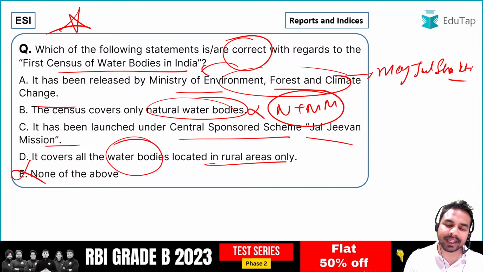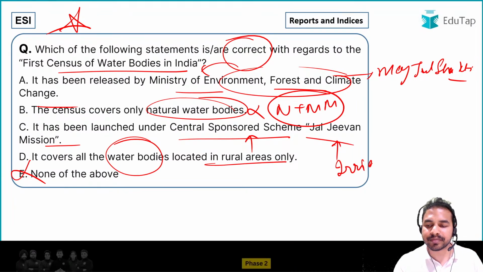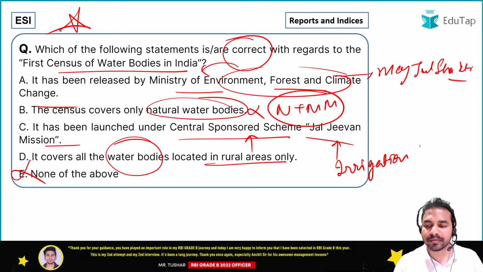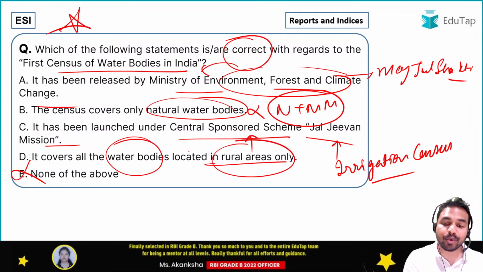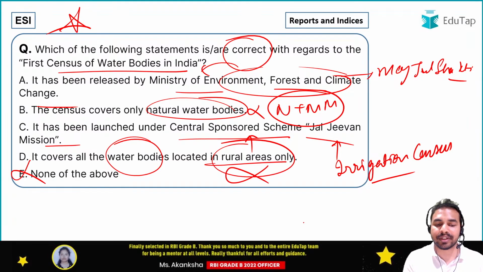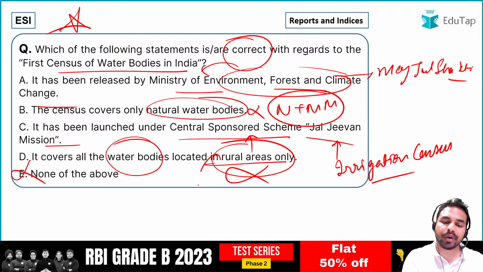When we talk about the third statement, it says that it has been launched under the central sponsored scheme, that is Jal Jeevan Mission, but it has been launched under the irrigation census. And this is the central sponsored scheme under which it has been launched. Now the next statement is it covers only the water bodies located in rural areas only. Once again, it is not right. All the water bodies which are in the rural areas as well as the urban areas.